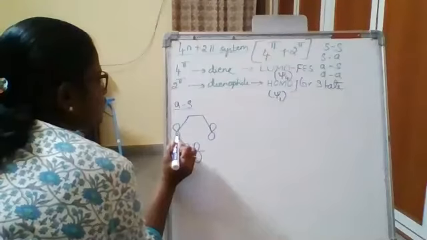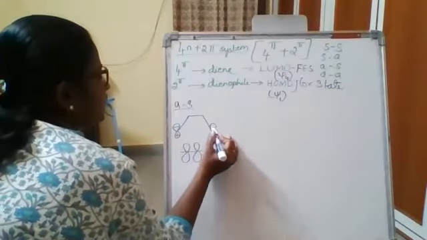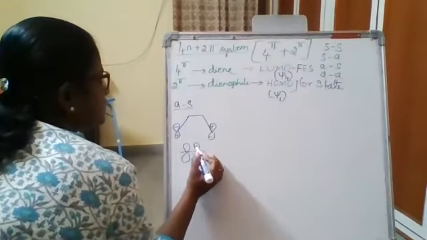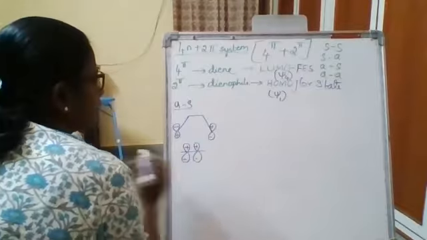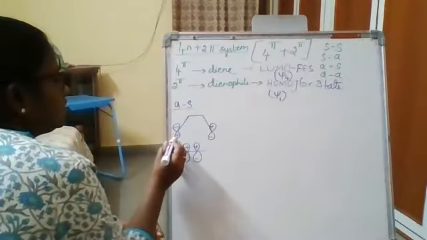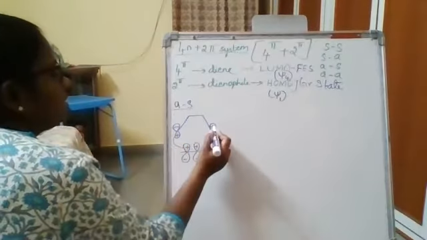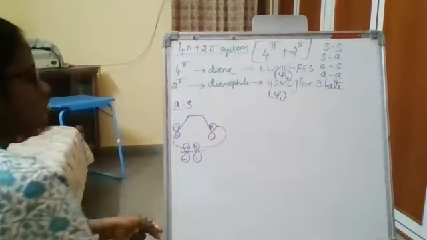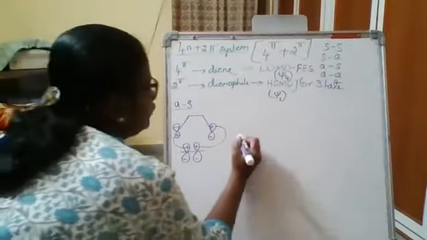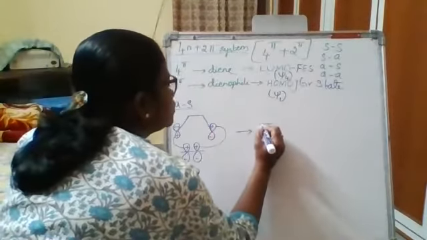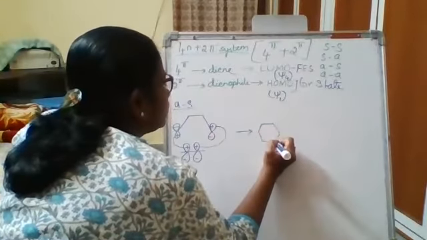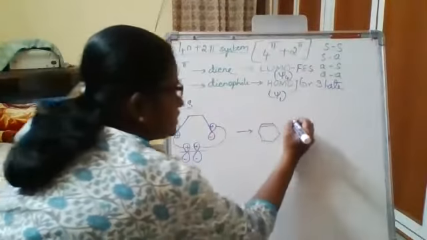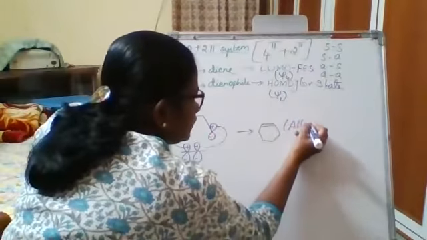Okay, so plus, minus, minus, plus, psi1. The first reacting partner has to interact in an antarafacial manner. The second reacting partner is in a suprafacial manner. Both of them are giving a bonding interaction, so I am getting a product. So this is considered to be an allowed interaction.